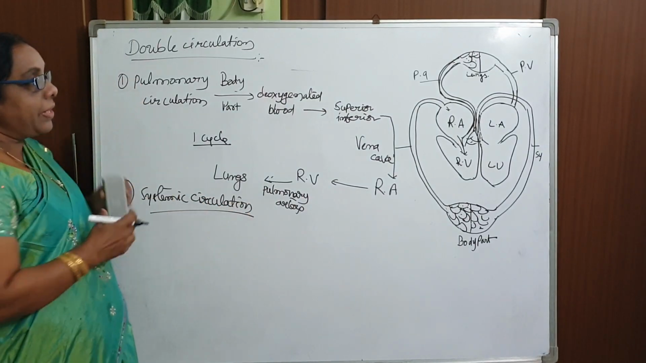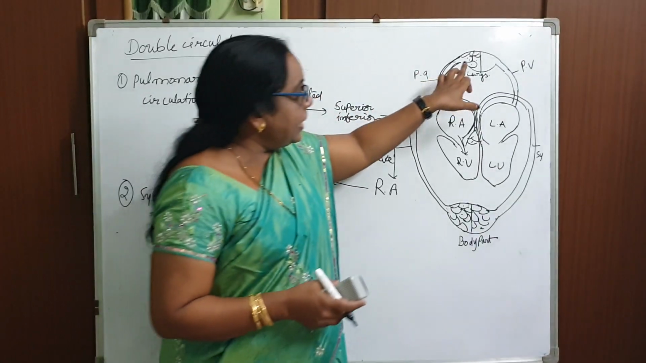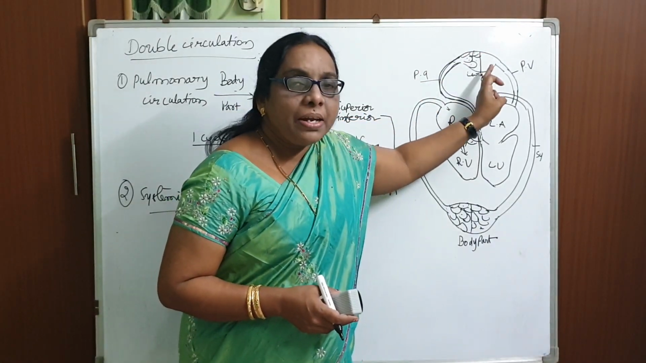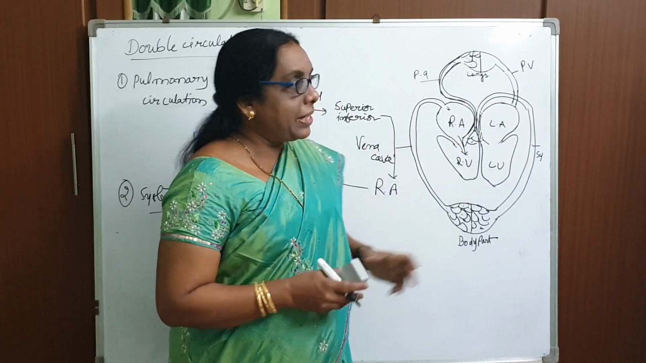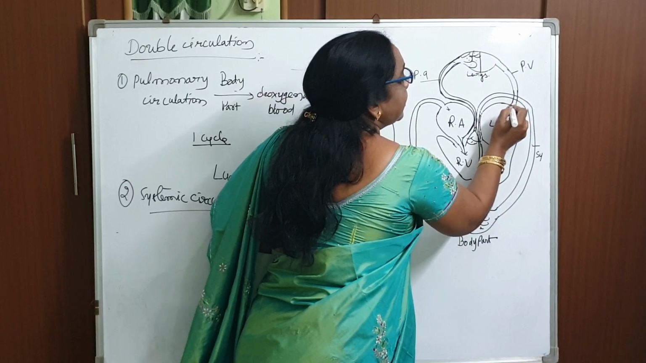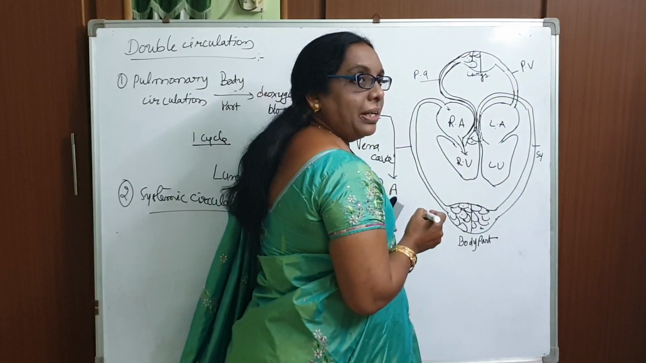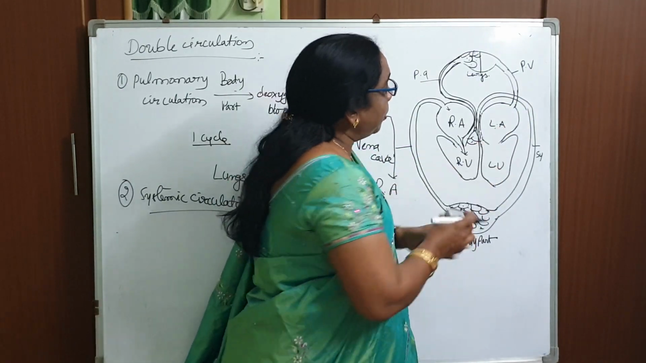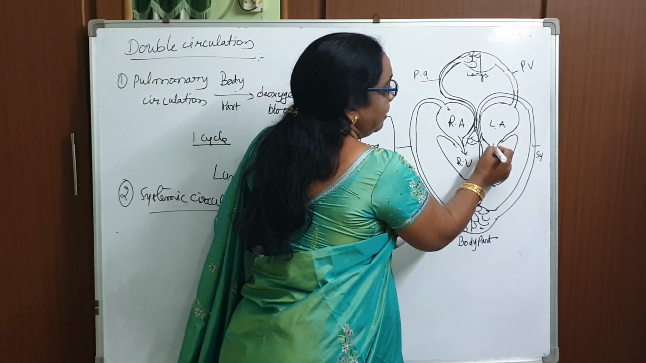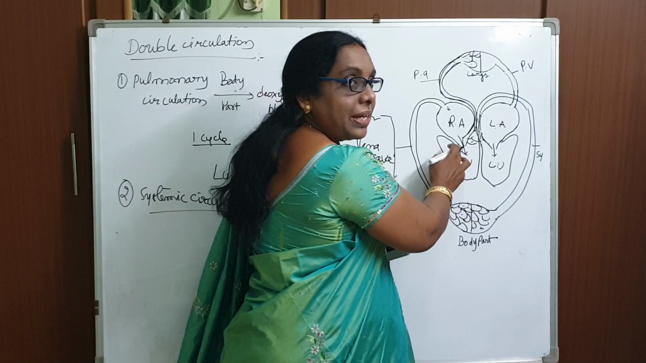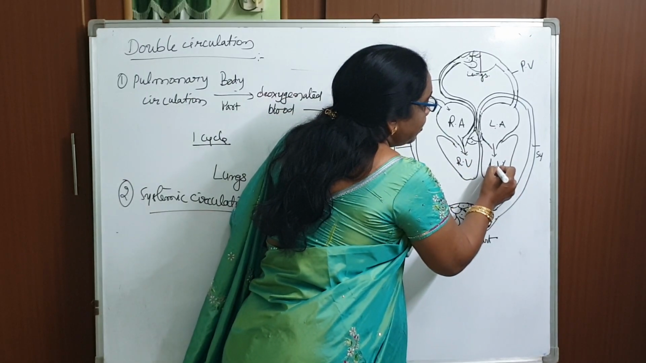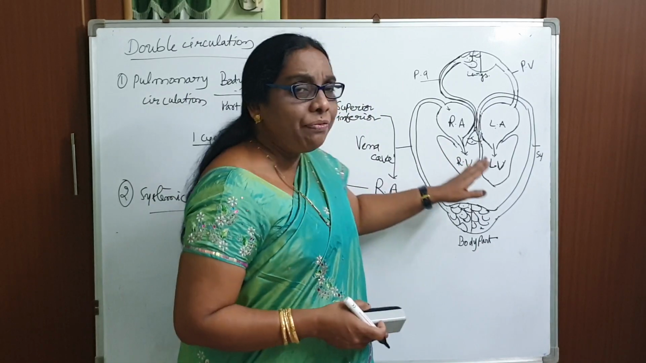What will happen? Okay, yes. In the lungs, the blood gets purified, and the purified, oxygenated blood is taken by the pulmonary vein. The pulmonary vein sends this blood into the left auricle, and from the left auricle it reaches through the bicuspid valve. This valve is a bicuspid valve. Here the valve is a tricuspid valve. Through the bicuspid valve, it reaches the left ventricle.